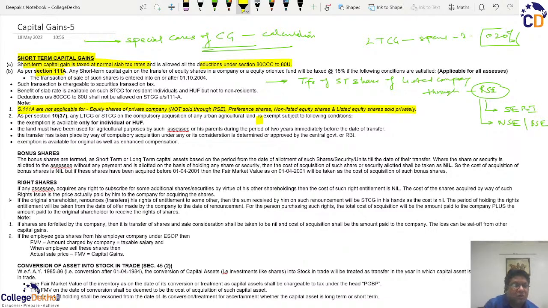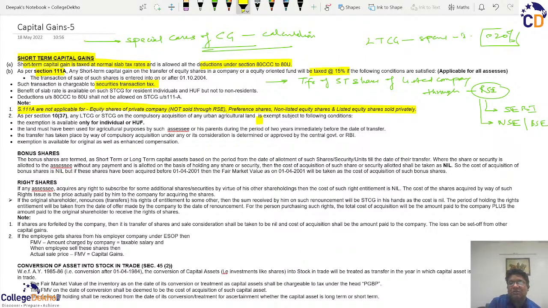If such a transaction is made through a recognized stock exchange, then a tax is levied, and that tax is what makes this section special, because it allows all such short-term capital gain to be taxed at a special rate. This tax paid on such a transaction is what we call securities transaction tax, or STT, and therefore these short-term capital gains will be taxed at a special rate of 15%.